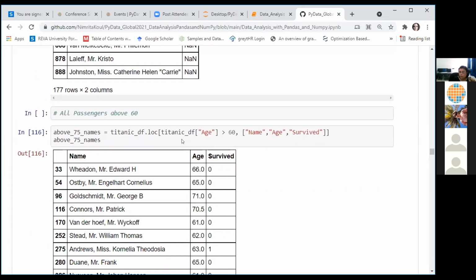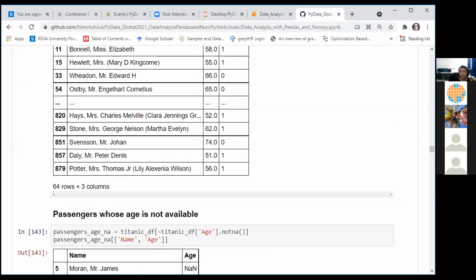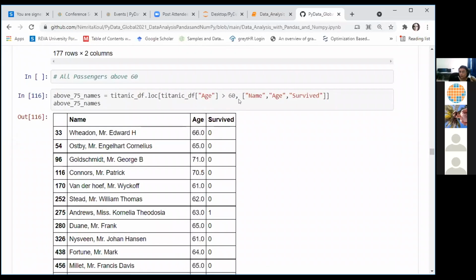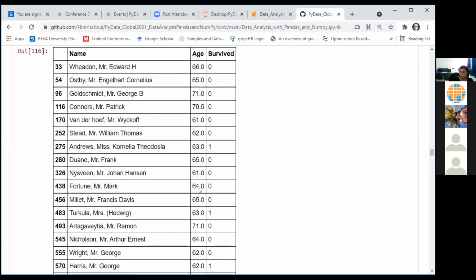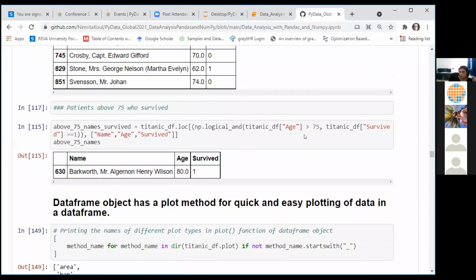We are interested only in the name, age, and survival status of the passengers whose ages are greater than 60. So we can combine these 2 lines into a single line here. Instead of 50, we are now interested in people over 60, and we are interested in their name, age, and survival status. So you can see we have the values of all 3 columns such that the ages are greater than 60. Here we are interested in all the people who are above 75 and they have survived, right? So we have applied 2 Boolean conditions here. This is a combination of NumPy and Pandas code.